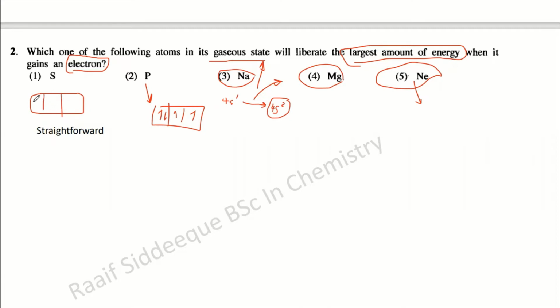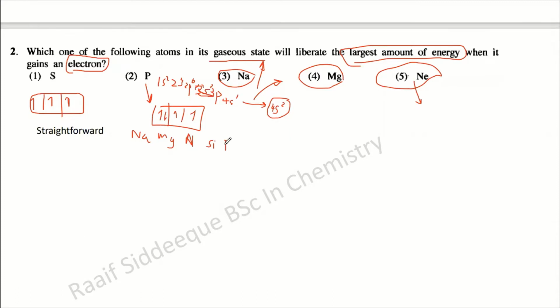The configuration is 1s2, 2s2, 2p6, and then 3s2 and 3p.